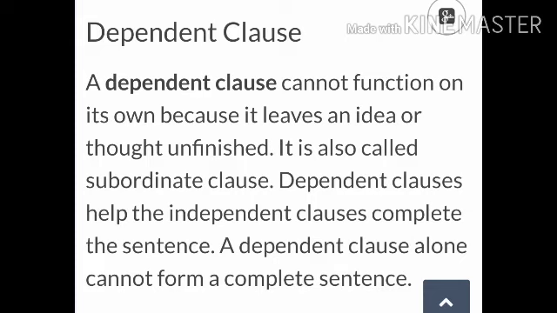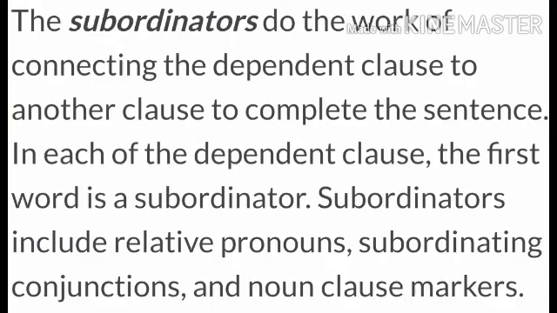Dependent clauses help the independent clauses complete the sentence. So a dependent clause helps the independent clause in order to complete the sentence, and a dependent clause alone cannot form a complete sentence. Now, as we know, this dependent clause is also known as a subordinate clause. Then what does subordinate mean? It does the work of connecting the dependent clause to another clause to complete the sentence. So subordinate means it connects the dependent clause with another clause to make a sentence complete.